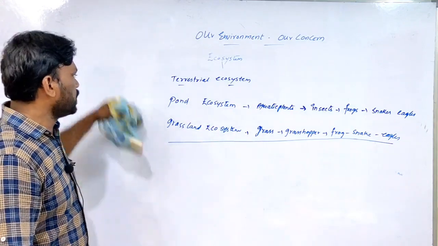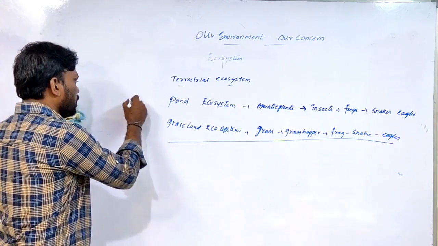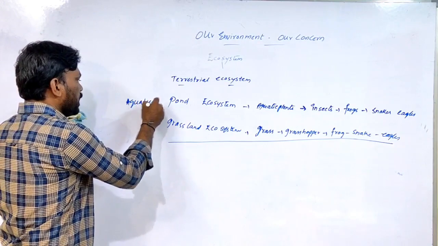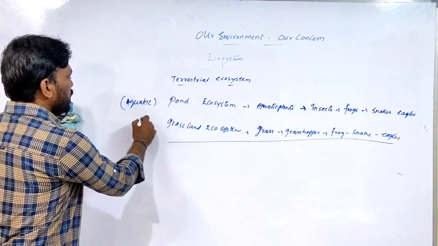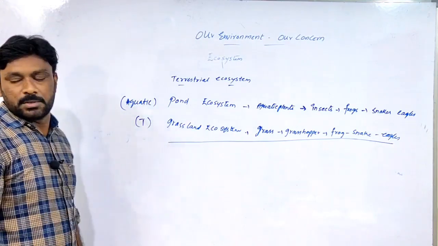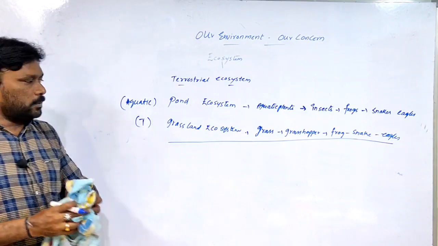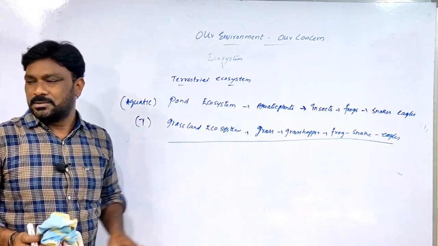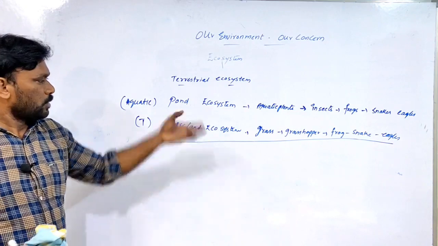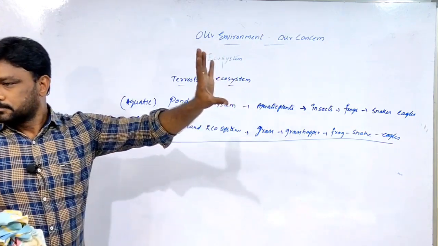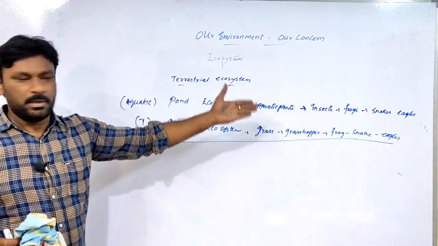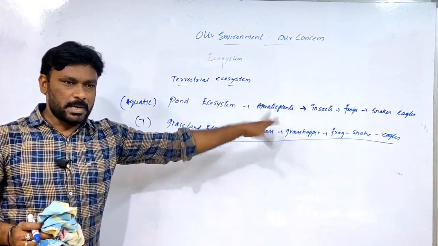So the pond ecosystem comes under the aquatic. It is an aquatic ecosystem. It is a terrestrial ecosystem. In this, which ones are called producers? Plants. Grass is also a plant only. Aquatic plants are also plants only.